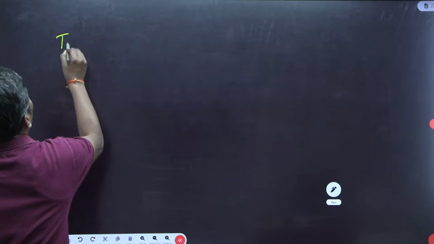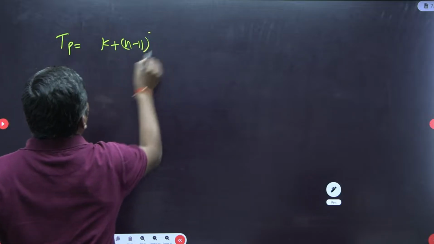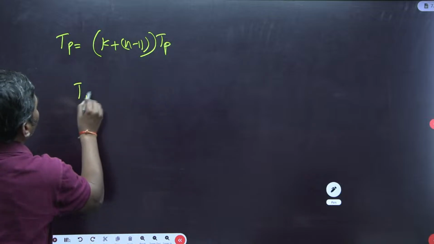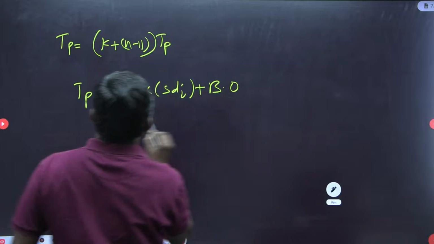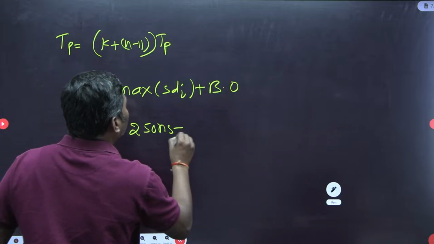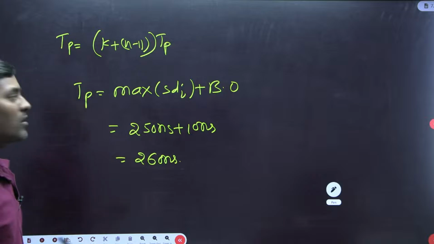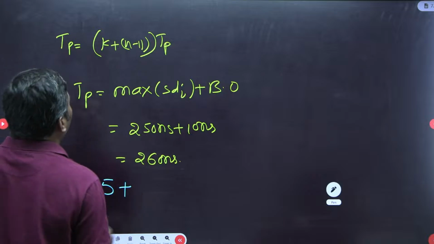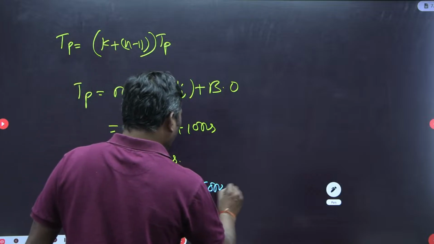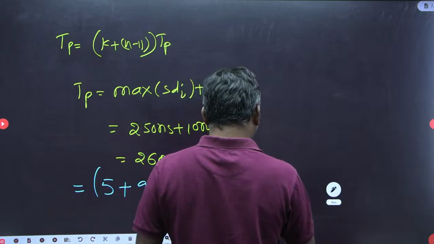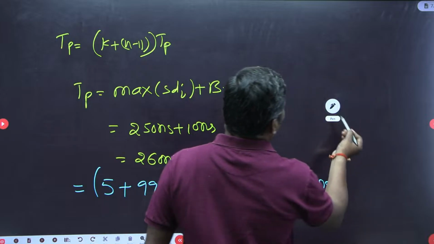Simply, time for the pipeline to execute n instructions is (k plus n minus 1) into cycle time. Cycle time is nothing but maximum stage delay plus buffer overhead, so 250 nanoseconds plus 10 nanoseconds, which is 260 nanoseconds. Now k is 5, plus 1000 instructions minus 1 is 999, so 1004 into 260 nanoseconds.